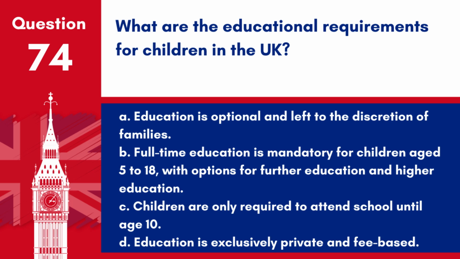Answer. B. Full-time education is mandatory for children aged 5 to 18, with options for further education and higher education. The UK mandates full-time education for children from the age of 5 up to 18, offering a combination of public and private schooling options and pathways to further and higher education.